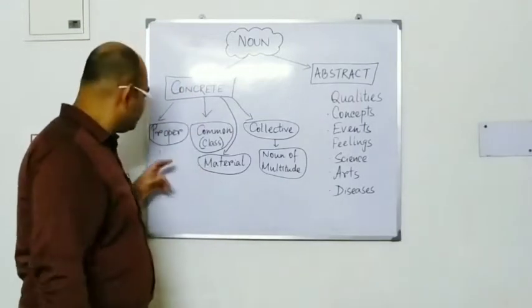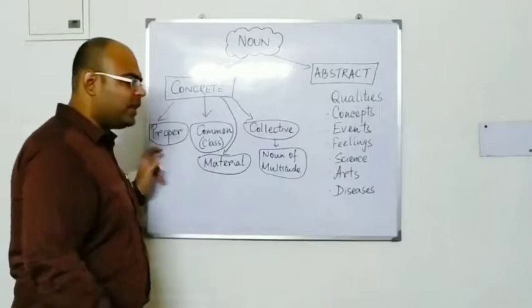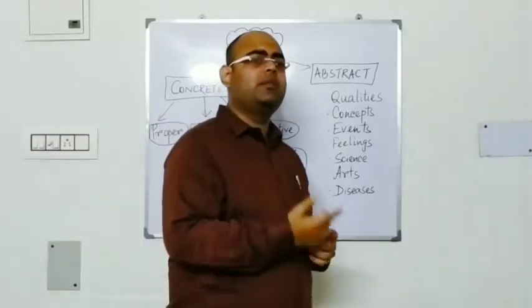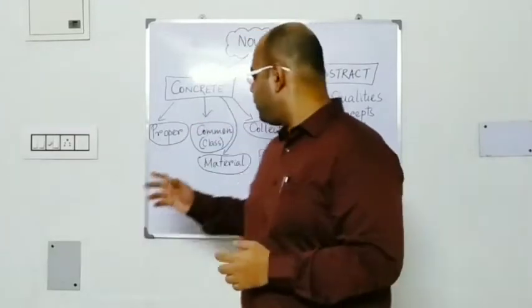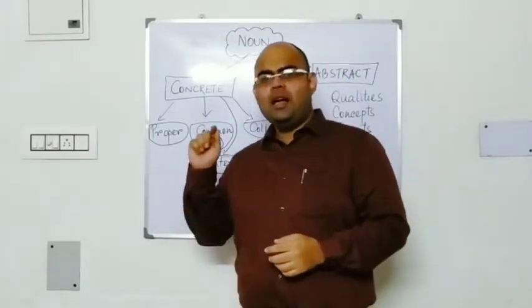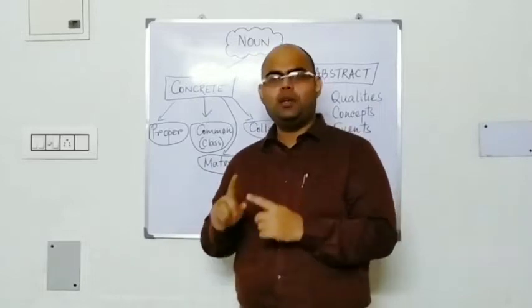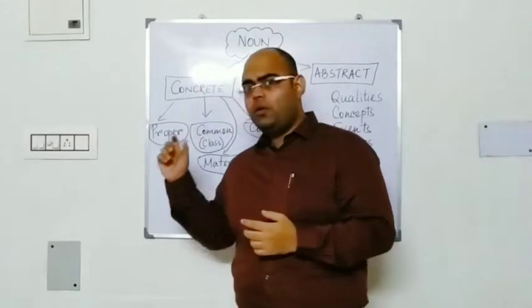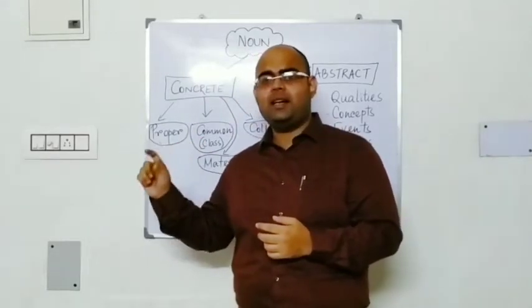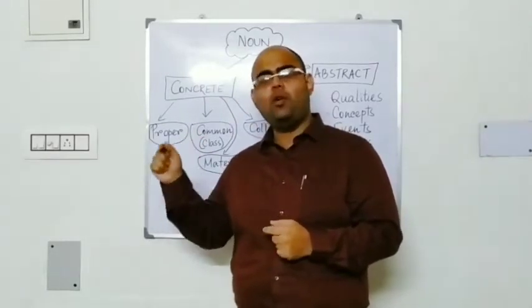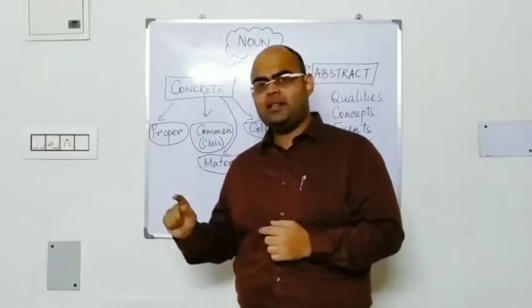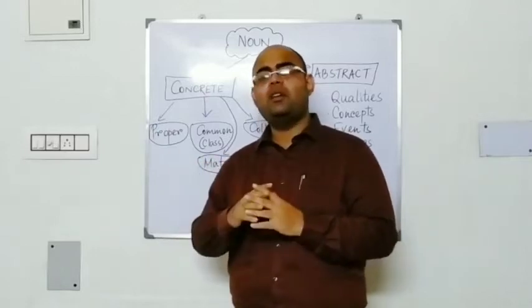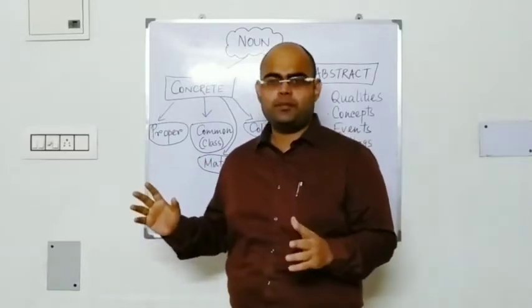The first part is proper. Proper, as the name suggests, it is proper to somebody, it is particular to somebody or something or some place. So this proper noun is basically a name given to a particular person or place or thing, whereas it defines that that name is particular only to that person, and it makes him or her or the place different or distinct from anything around it.